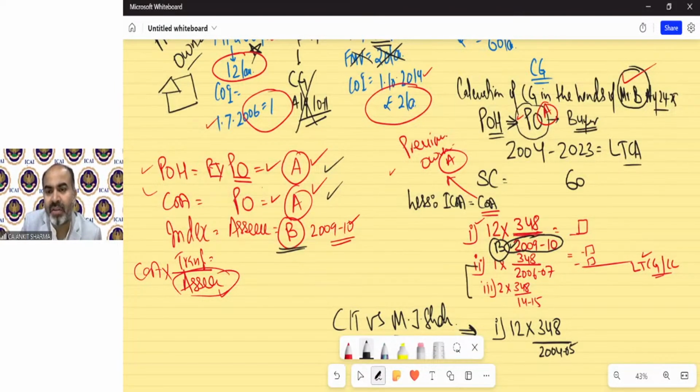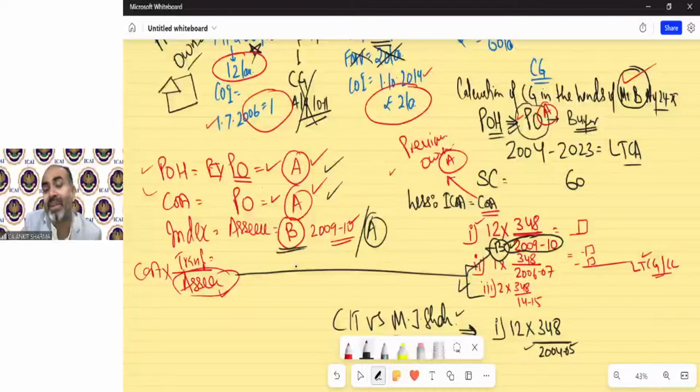So the index for the purpose of improvement should be taken of 2004-05. Points number 2 and 3 will remain the same because there is nothing disputable for the purpose of period of holding. For the purpose of cost, only the dispute was regarding this, and that is genuine also. So if we are taking everything from the point of view of Mr. A, then why are we taking the index of Mr. B for the purpose of indexation? That was happening because the formula says so. So in the case of this judgment, the department understood the intention of the assessee and they allowed that yes, you will use the index of Mr. A.